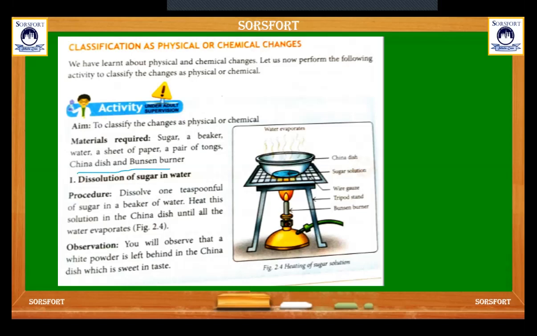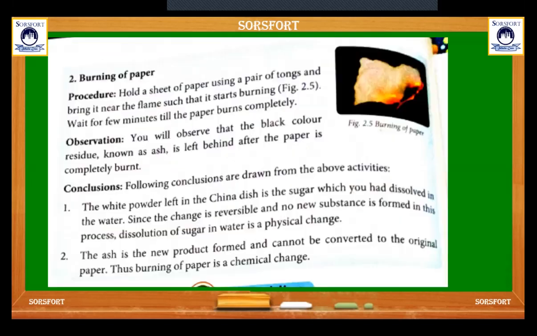In the first experiment, we check whether dissolution of sugar in water is a physical or chemical change. Procedure: dissolve one teaspoon of sugar in a beaker of water. Heat this solution in the china dish until all the water evaporates. You will observe that a white powder is left behind in the china dish, which is sweet in taste.